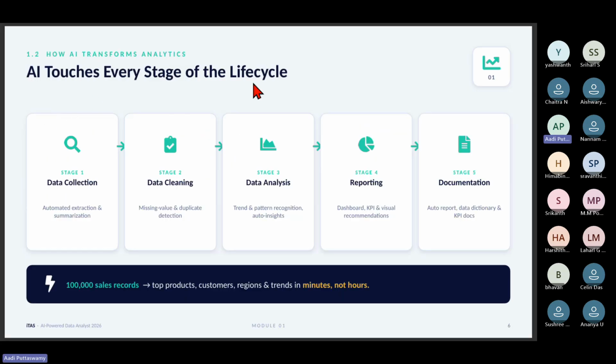Okay. Right. So AI touches every stage of the life cycle. That's what I was telling. So I was explaining how AI will actually work. So data collection, data cleaning, data analysis, reporting, documentation, everything can be done in fraction of seconds. All this I'll show you practically. Okay, understood? So why AI is very important in 2026 and next? Understood?